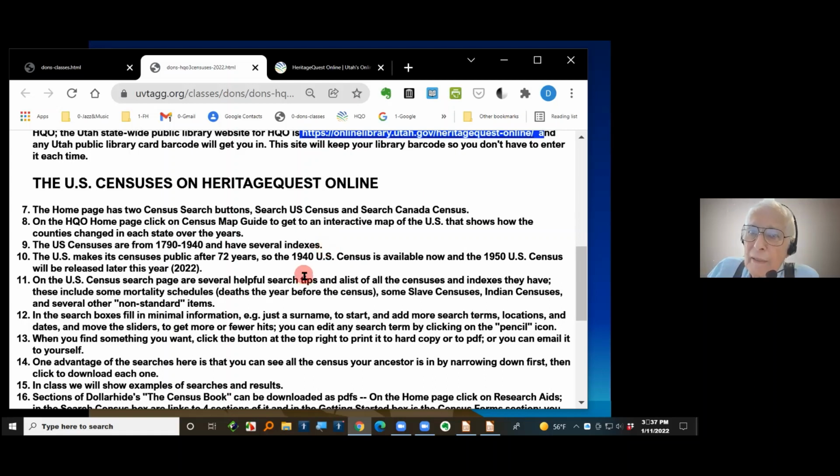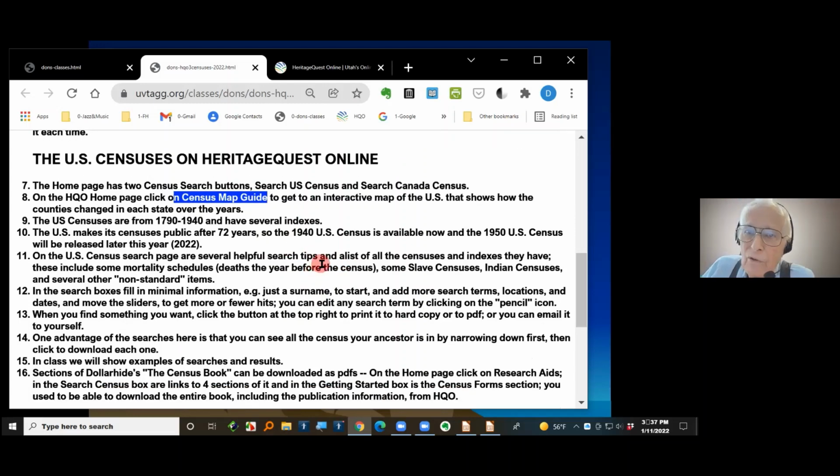There's also some information on here on the census maps, item number 8. There's a census map guide that you can check and see how the counties changed. And if I remember, I'll show you. I just did screenshots a couple of days ago of the Utah counties and how they changed over the years. There are about 10 different years, 1851 to 1920, I think was the last time they changed counties here in Utah. And it gives you a picture of each of the county lines in those times.